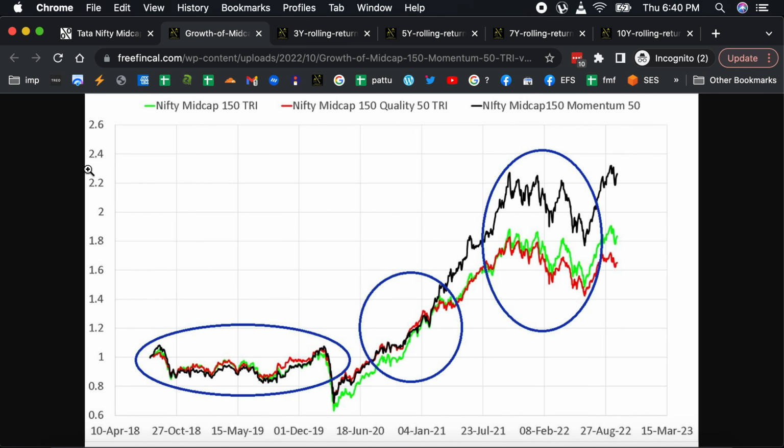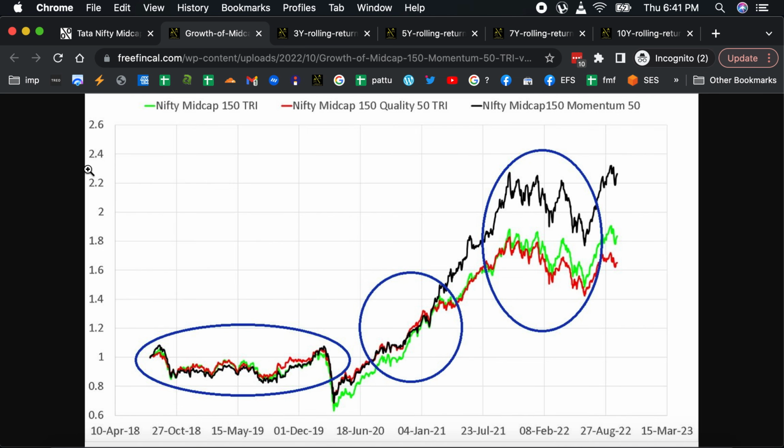So it's an arbitrary choice, no doubt, but you can see from that period onwards that the quality 50 index has not beaten the midcap 150. It has beaten it at some times, but then it has fallen back to the midcap 150. I had already talked about this several times with respect to the quality factor. The definition of the quality factor is kind of arbitrary. The low volatility is the cleanest definition.